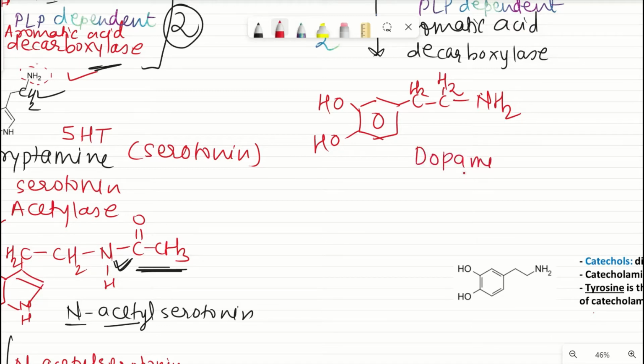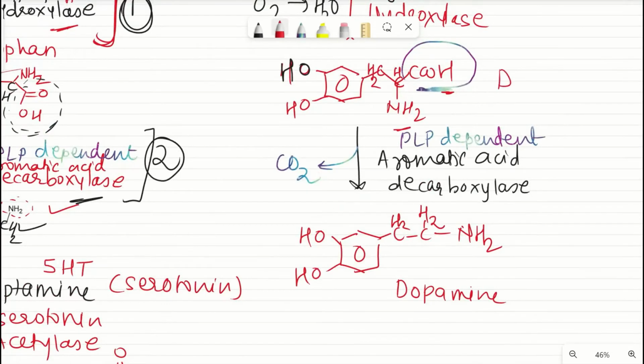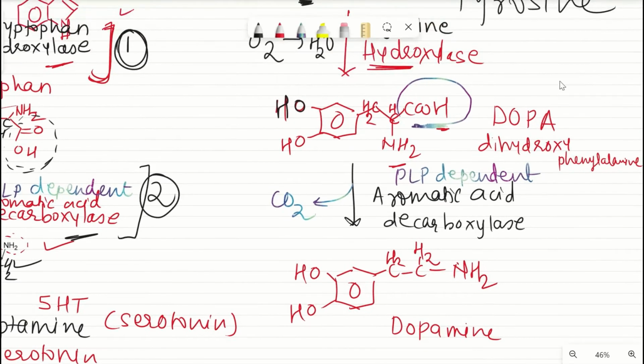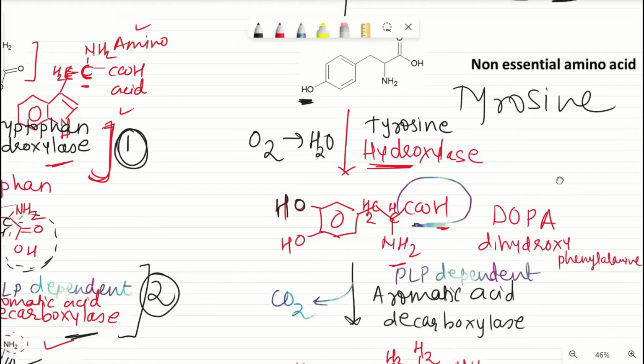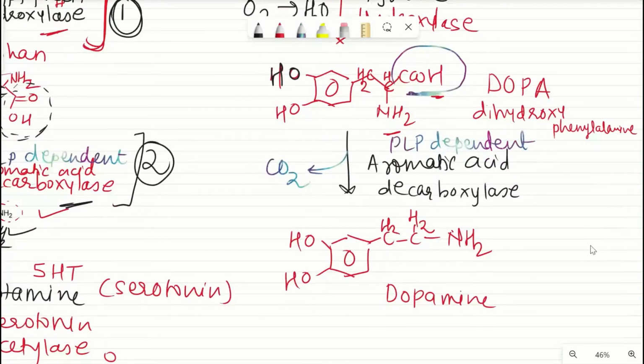This is dopamine, and the earlier structure which was there, that was dopa. This dopa is nothing but dihydroxyphenylalanine. So dopa to dopamine. First it was phenylalanine to tyrosine, tyrosine to dopa, dopa to dopamine.